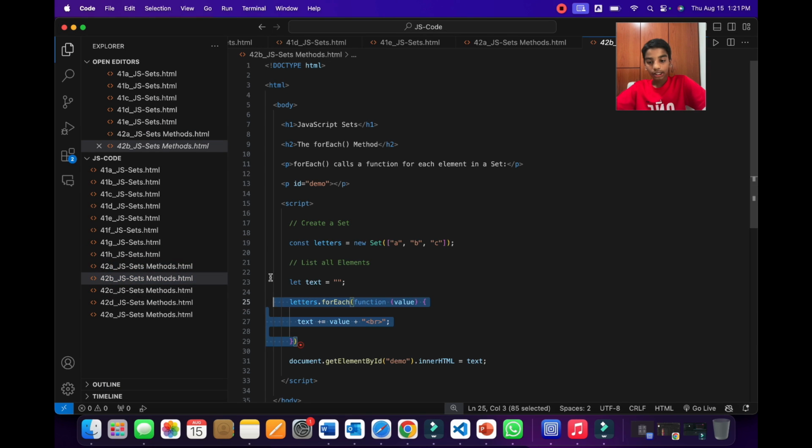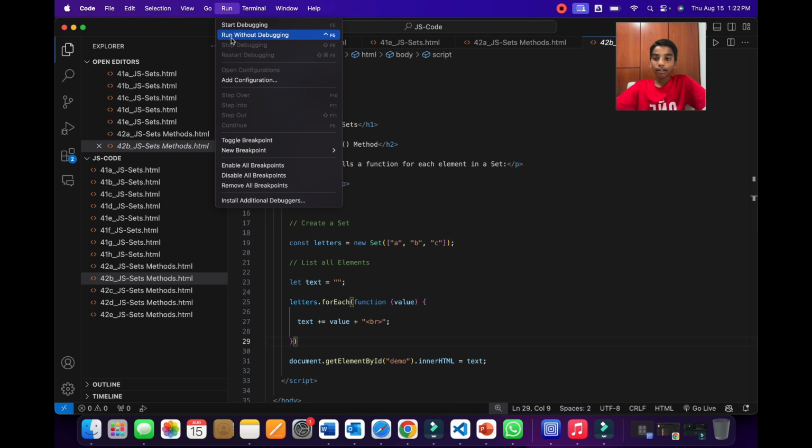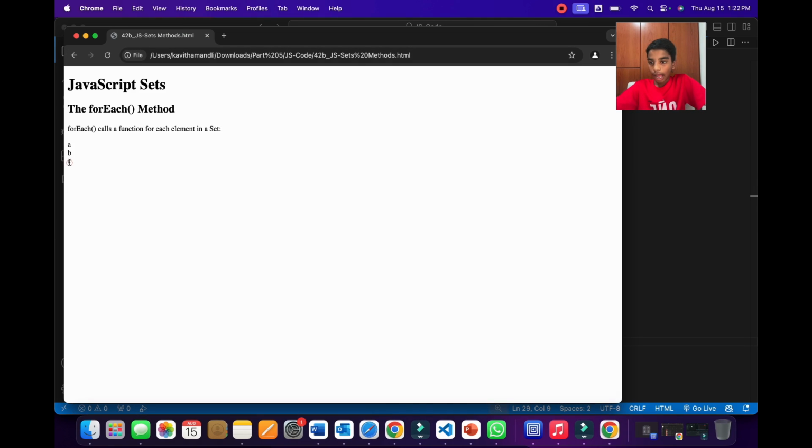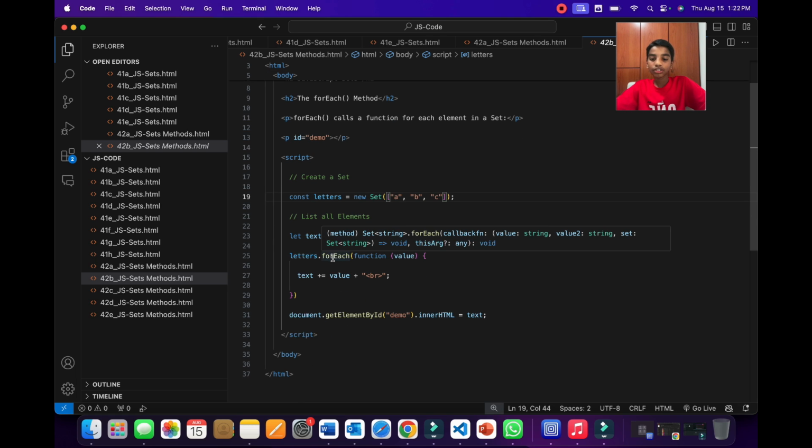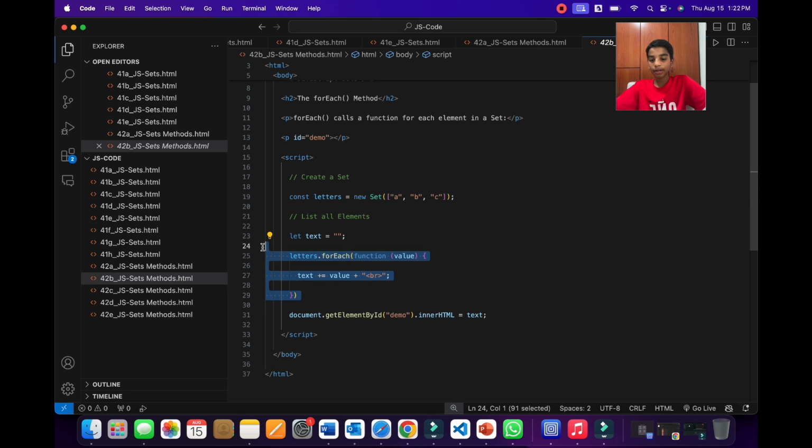So as you can see over here we have the example from the PPT. Now when we run this using Chrome, as you can see it will write A, B, C, which are all 3 of the set's items. So this is how we display a set, by writing letters.forEach and then a function and value and text plus equals value plus a BR tag. So this is how we display a set. We can mess around with this set and write different values and all.